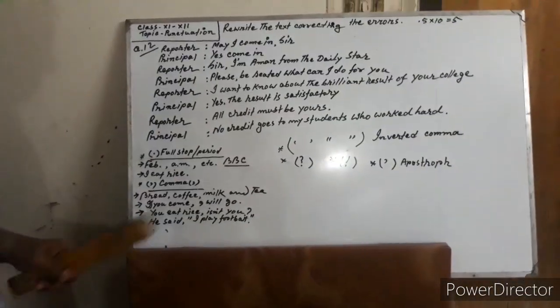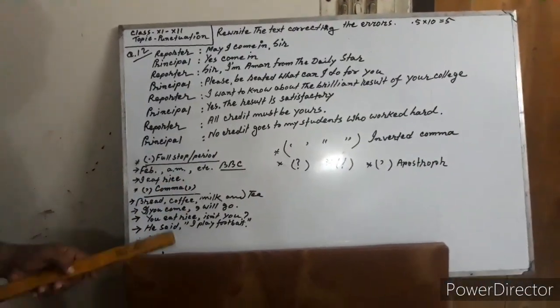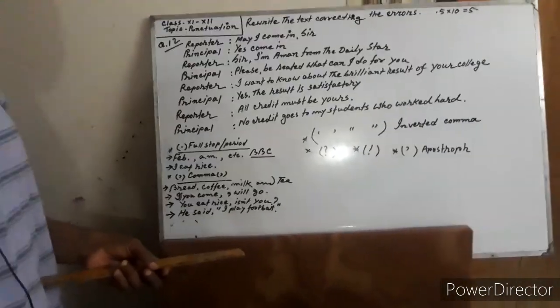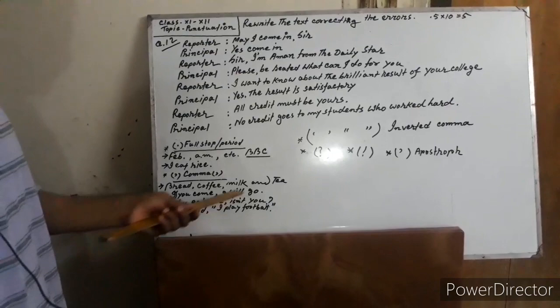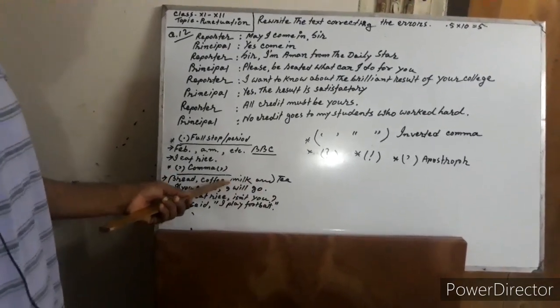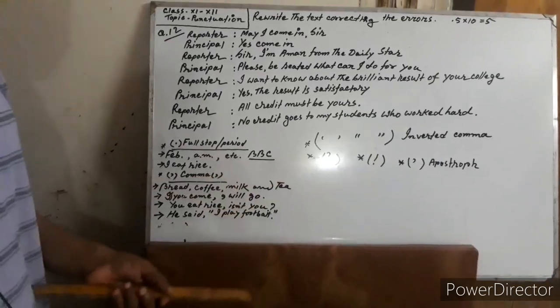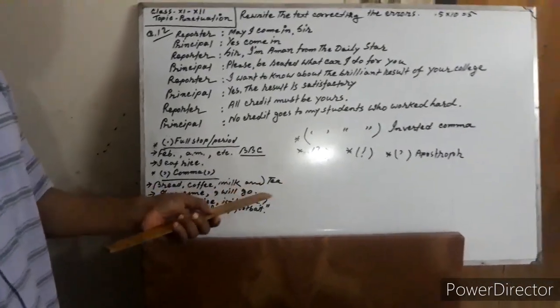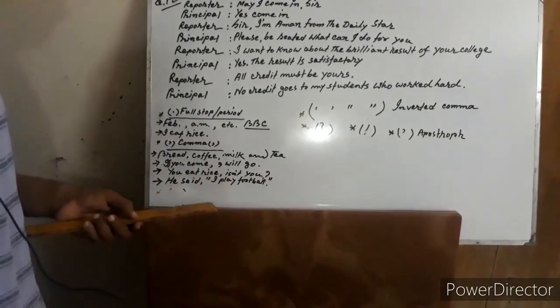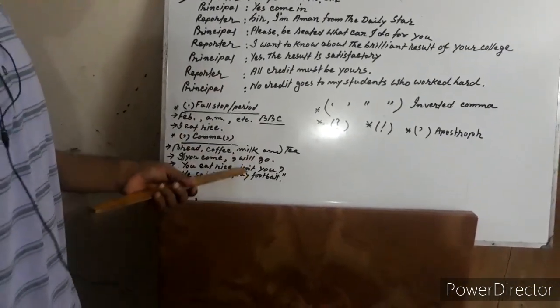And now comma. There are a few words that are to be separated. Suppose bread, comma, coffee, comma, milk and tea. Always remember that before the last word, milk, a comma will not be used.